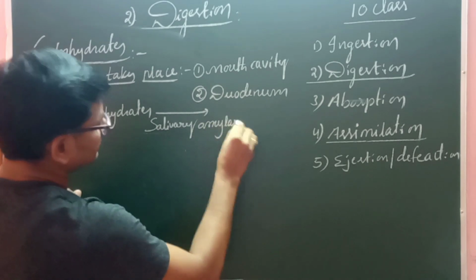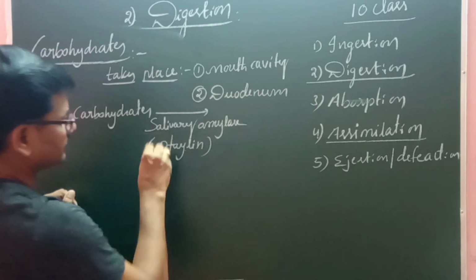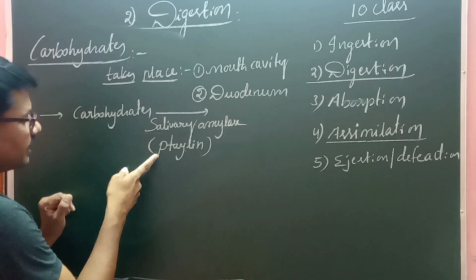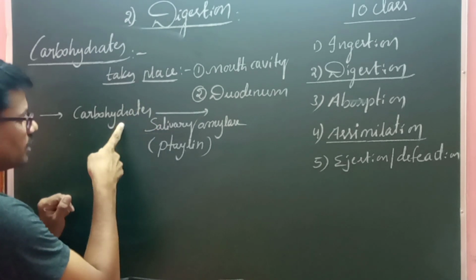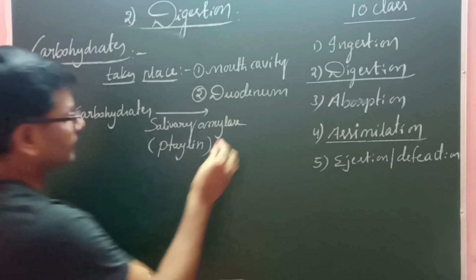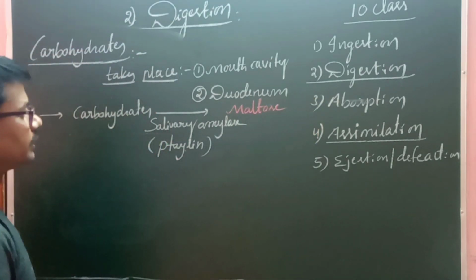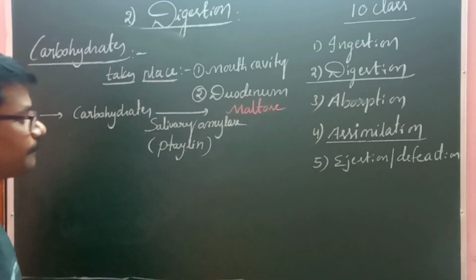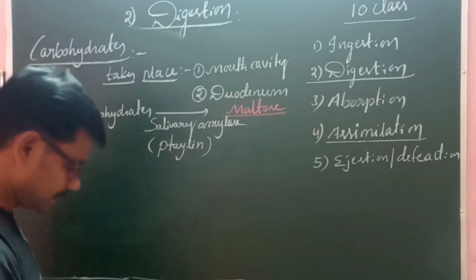The salivary amylase, also known as ptyalin, is secreted from the salivary glands, and acts on the carbohydrates, converting them into maltose sugars. Then the food reaches the stomach. In the stomach, there is no digestion of carbohydrates.